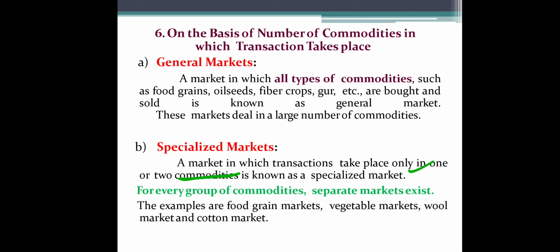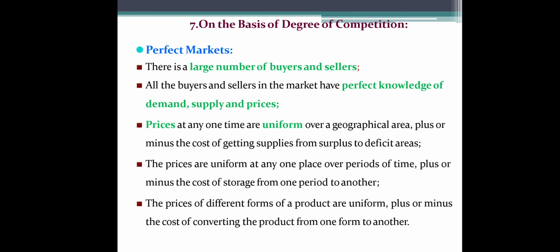One more thing you have to remember: for every group of commodities a separate market exists. So specialized market means for every group of commodities there is a separate market. The examples of specialized markets are food grains market, vegetable market, wool market, and cotton market. These are some examples of specialized markets.